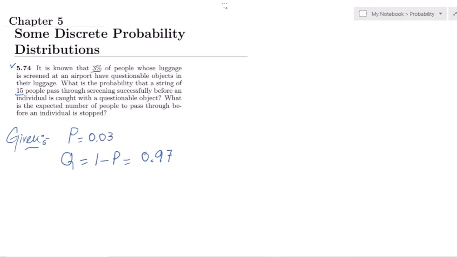Solving it, I want to find the probability that X, the person caught, is the 16th one. It would be (1 minus p) to the power 15, and the 16th one will be the person who has a questionable object in his luggage.